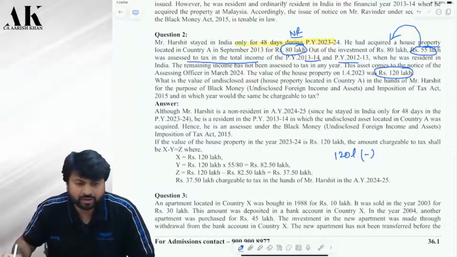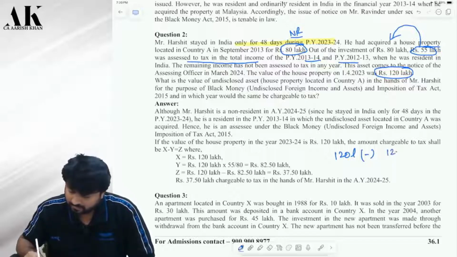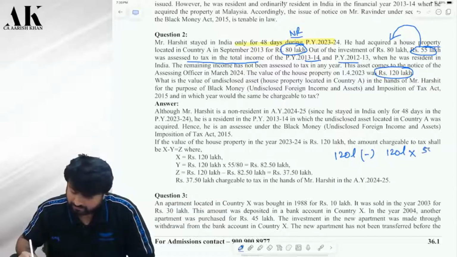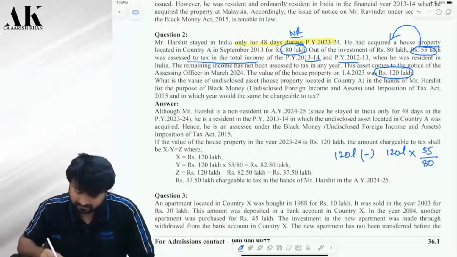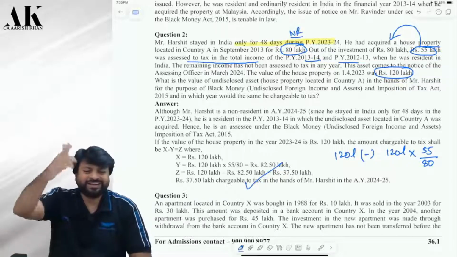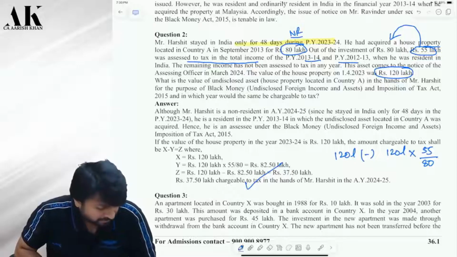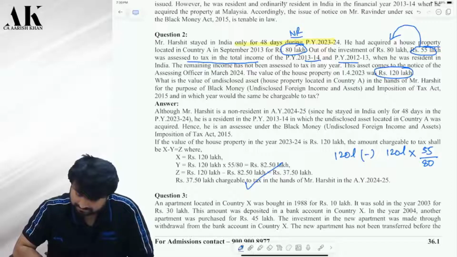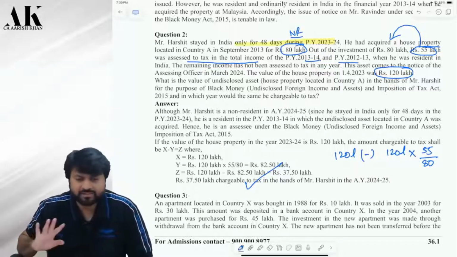Now, 120 lakhs will be reduced by some amount. Correct or not? How much is that amount? Can I directly reduce 55 lakhs? No, sir. We have to give the benefit of index. We have to give the benefit of increase in the value. So, 120 into 55 divided by 80. Correct? Yes, sir. So, this is what is done over here. Check it, please. It is the same question which we have done just now, yaar. Numbers are changing. That's it. Is it clear? Yes, sir. Now, shall I go ahead? Such kind of easy questions are going to come in exam. Don't worry. It's a very, very easy topic.